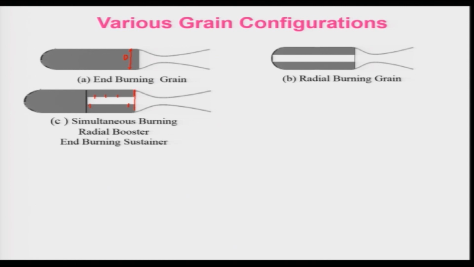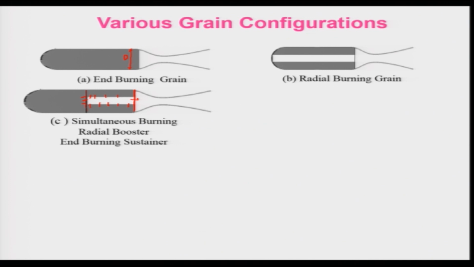These are restrictors, and the gas will be coming out of here. This will act as a booster, and once this is burnt out, the end burning part can be used as an end burning sustainer. So this combines the booster and the sustainer together as a single design.